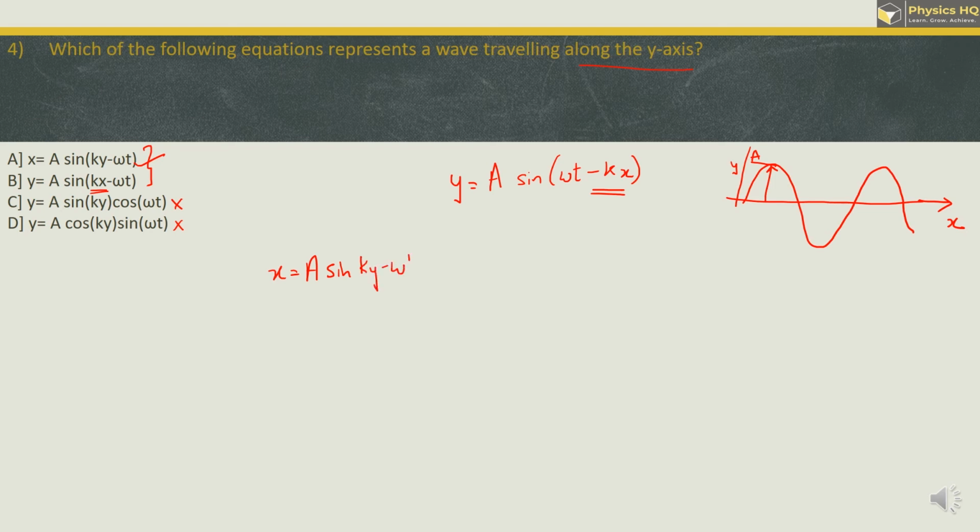So from this we can say that the wave is traveling along y-axis and the displacement is along x-axis. So you have a vertical axis y and the wave is traveling on this axis. So the displacement over here is along x-axis. In this case, this will be marked as the amplitude. Let us go ahead to the next MCQ.